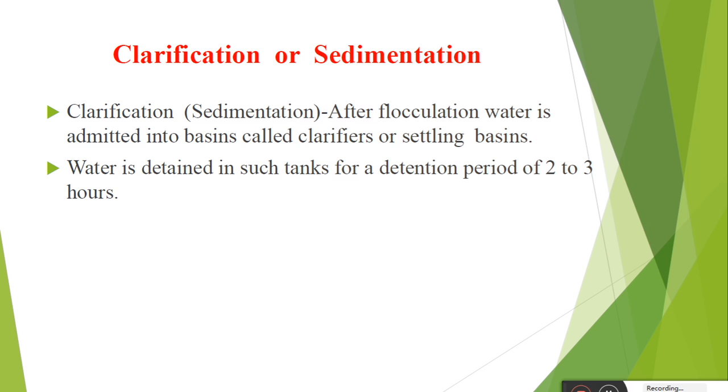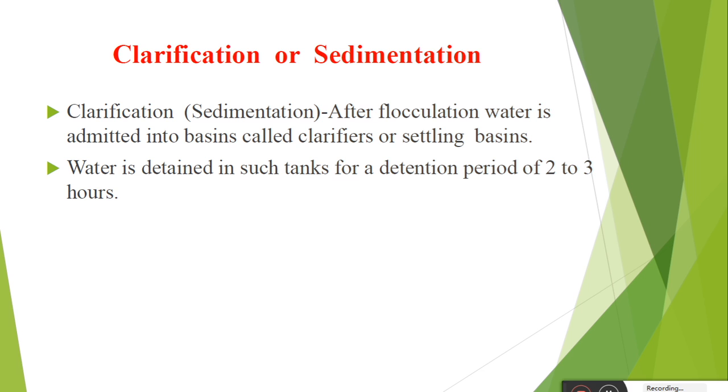That tank is called the clarifier, settling basin or sedimentation tank. In that tank the water is detained for a detention period of 2 to 3 hours. So what happens during this period?